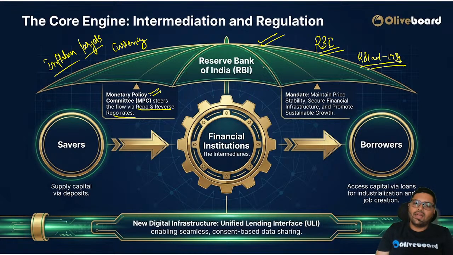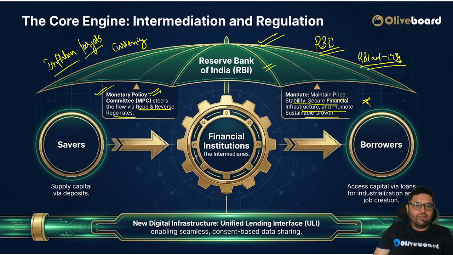Reserve Bank of India consists of a governor and deputy governors. So I told you it deals with monetary policy and it maintains price stability, secure financial infrastructure and promotes sustainable growth.